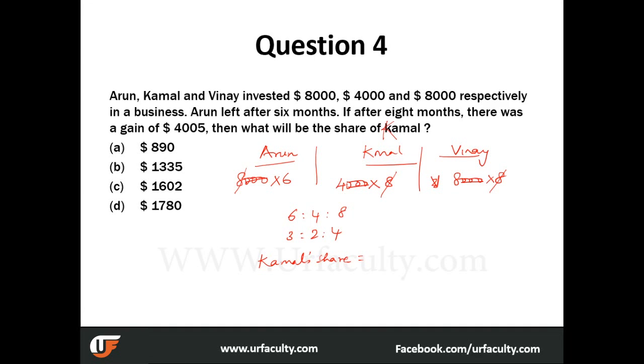Kamal's share is 2 by 9. How did I arrive at that? 3 plus 2 is 5, 5 plus 4 is 9. So that's the base for you. And we know Kamal is the second entity that we are taking into account. So 2 by 9 into 4005. And what is the answer? You get 890.